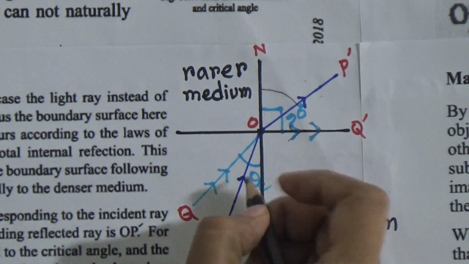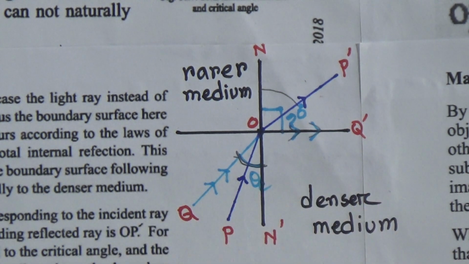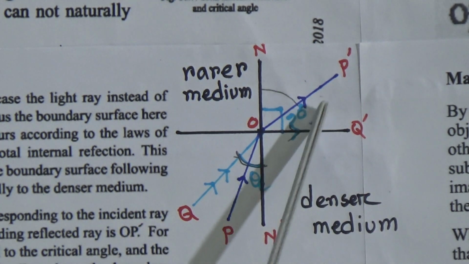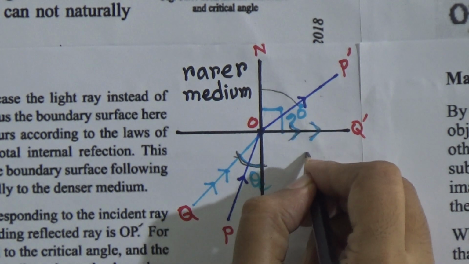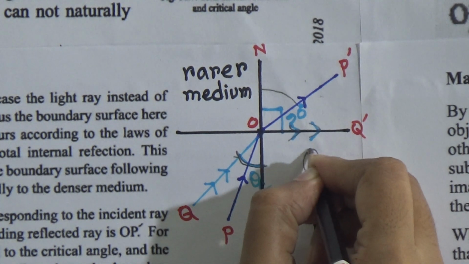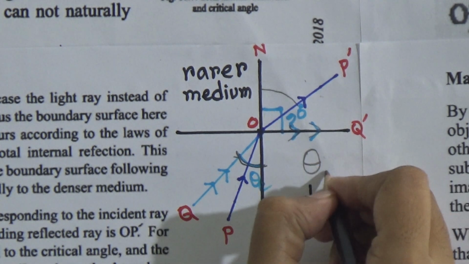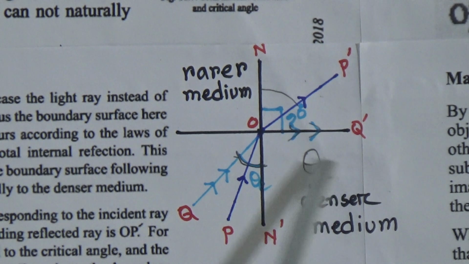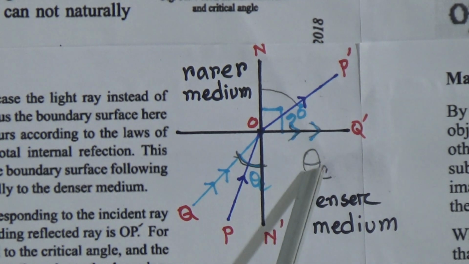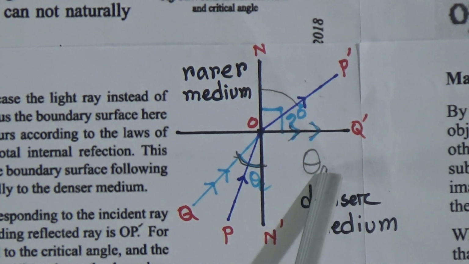That means this angle is called the critical angle, and the angle of refraction here is 90 degrees. We write theta C for critical, where theta is the angle and C is critical, so critical angle is theta C.